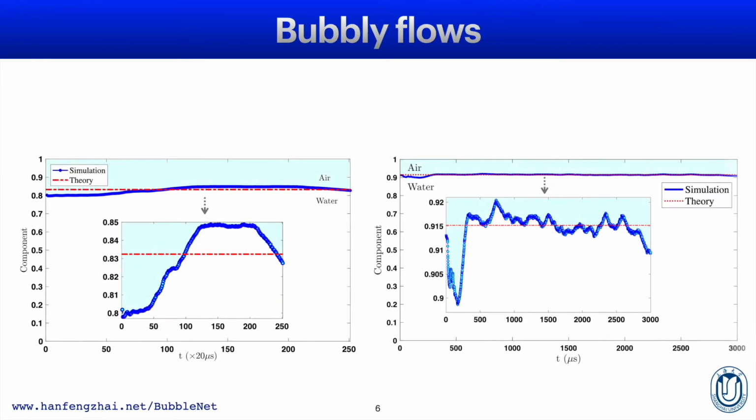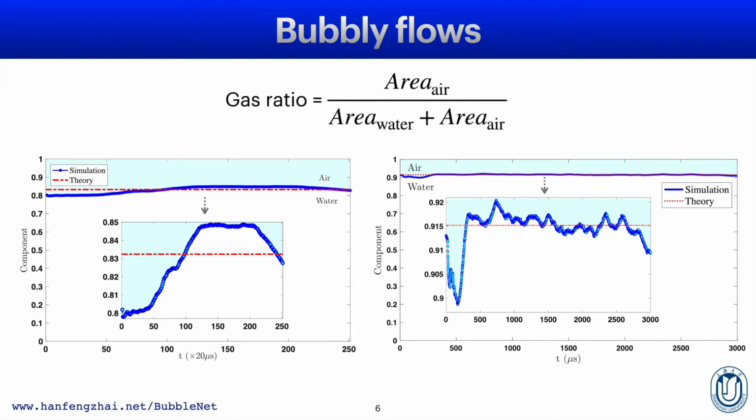To ensure the simulations are carried out correctly, we here test the liquid-gas ratio during the whole simulation to ensure that the component variations are within the acceptable errors. Here the red dotted line is the theoretical component ratio and the blue line is our simulation results.